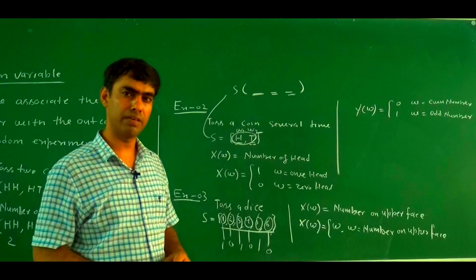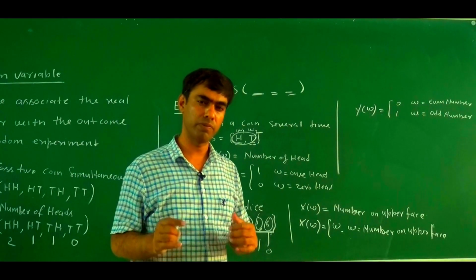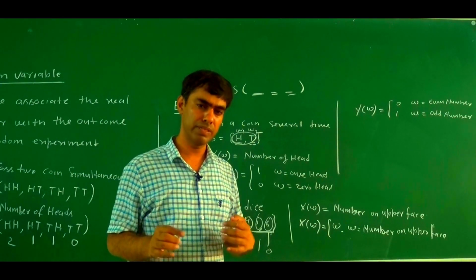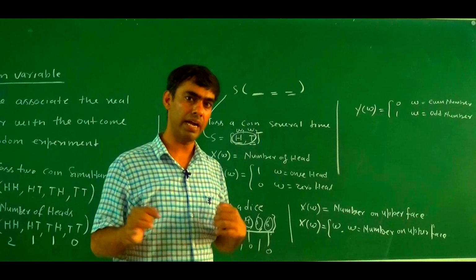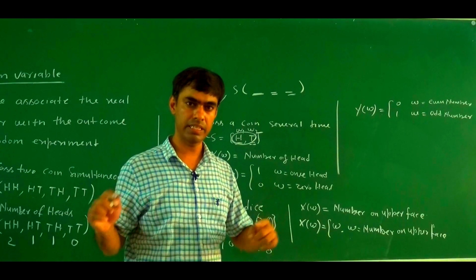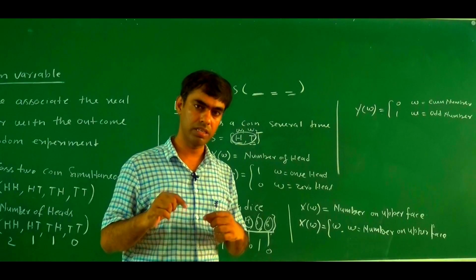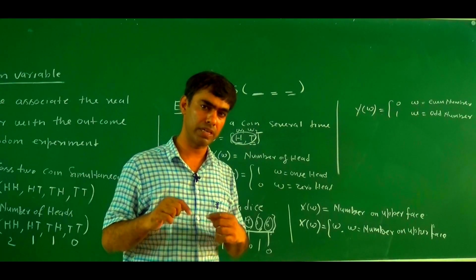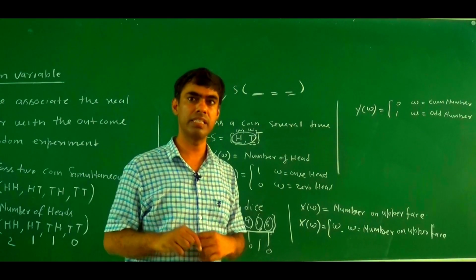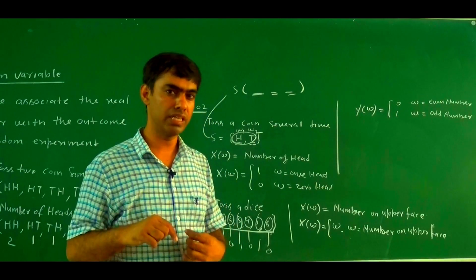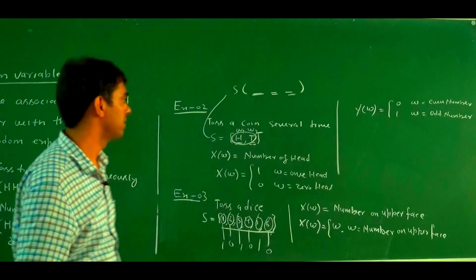So this is the definition of a random variable and the types of a random variable of one dimension. A one-dimensional random variable is either discrete or continuous. If the sample space of the outcome of a random experiment is discrete, then it is a discrete random variable. If it is continuous, then it is a continuous random variable.